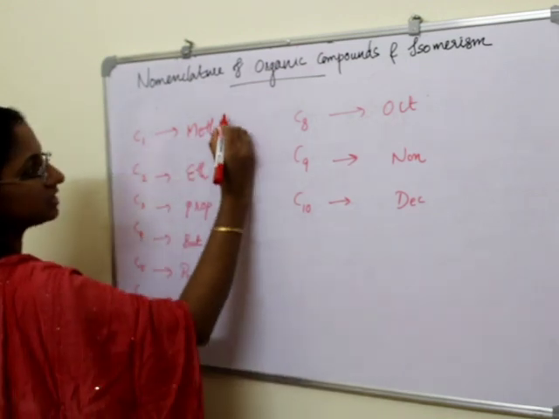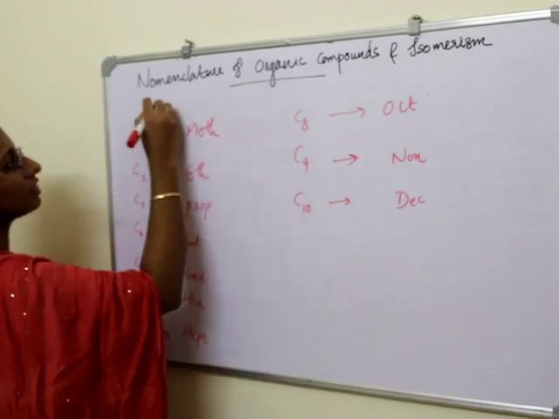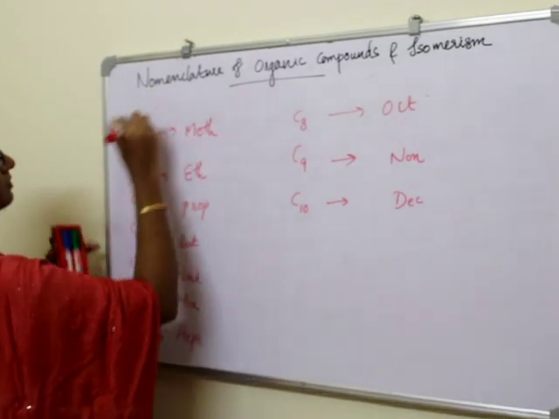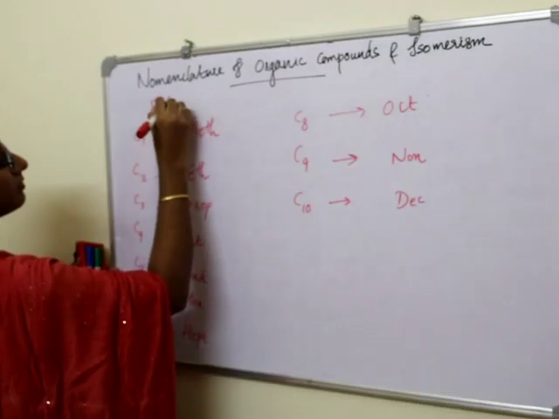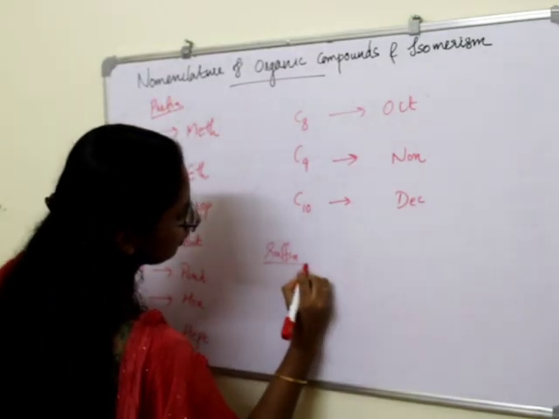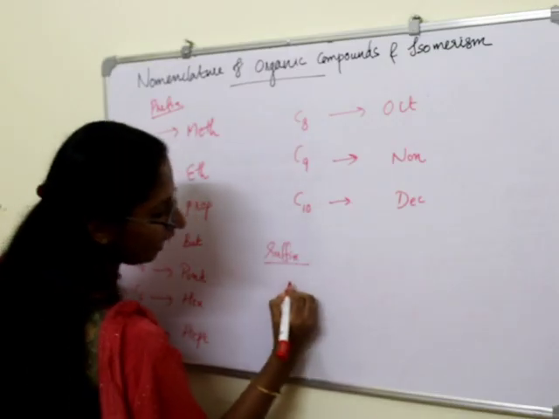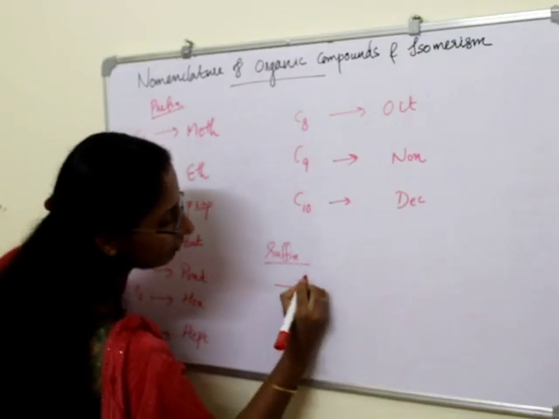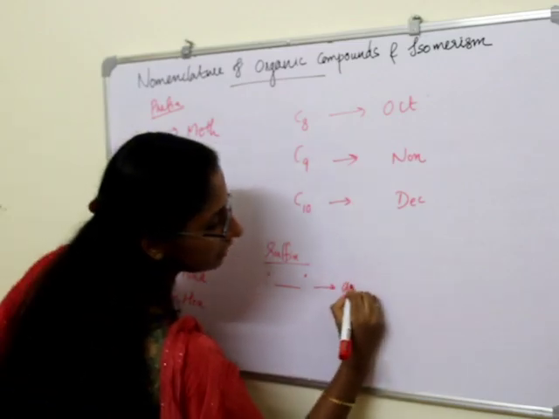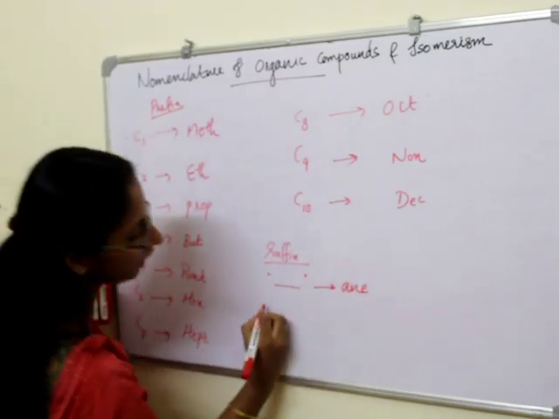These are prefixes. What about suffix? If a hydrocarbon has a single bond throughout the hydrocarbon chain, the suffix will be ANE.